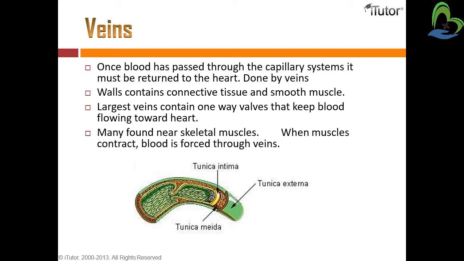The walls contain connective tissue and smooth muscles. So the walls of the veins are made of connective tissue and smooth muscle. The largest veins contain one-way valves that keep blood flowing toward the heart. So inside the vein there is a valve situated, and it prevents backflow of the blood. Many are found near skeletal muscles. So many veins which have valves inside them are found near the skeletal muscles. When muscles contract, blood is forced through the veins.